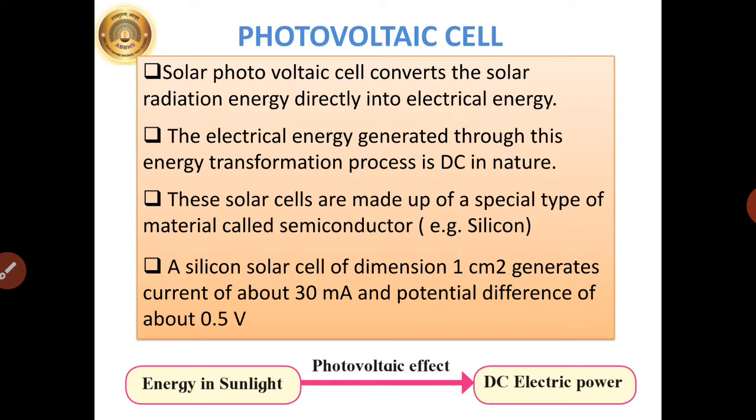Just observe here the energy transformation. Energy in sunlight, with the help of the photovoltaic effect, changes into DC electric power.